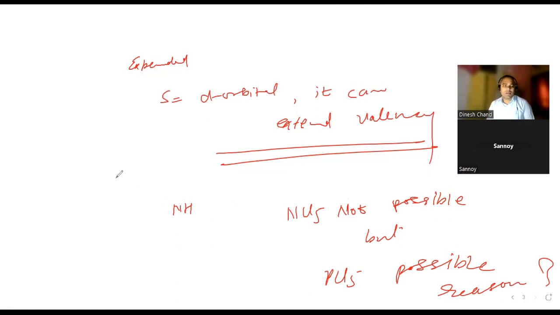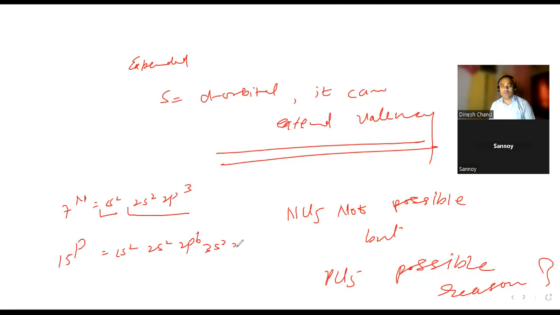If I do the nitrogen, nitrogen 7: 1s2, 2s2, 2p3. A d orbital will not come. But if you go to phosphorus 15: 1s2, 2s2, 2p6, 3s2, 3p3, 3d0. So it is having a vacant orbital, yes or no? The d orbital is vacant, so it can form the extended octet.